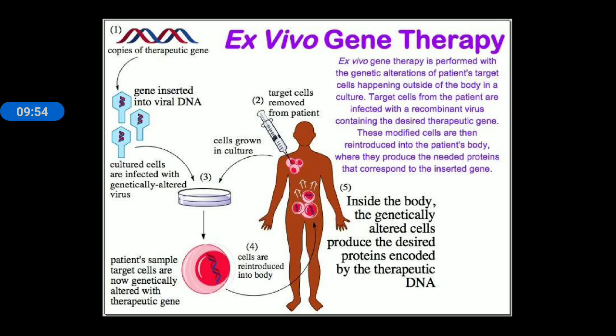We can see in this picture, copies of therapeutic genes are introduced into the viral DNA. The targeted cells are removed from the patient and grown in culture media in a container. Then they are reintroduced inside the patient's body. In the fourth step, the therapeutic genes will express themselves. In the fifth step, inside the body the genetically altered cells, the cells in which genes are modified, produce the desired protein encoded by the therapeutic DNA. This is the method by which gene therapy takes place.